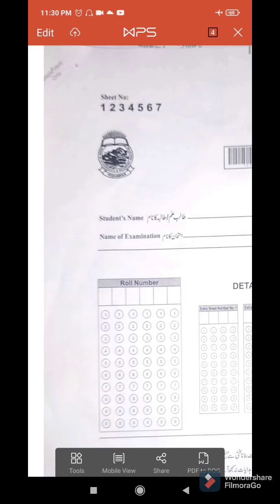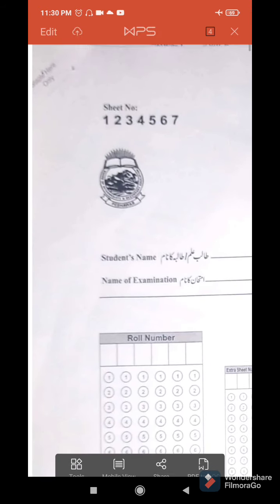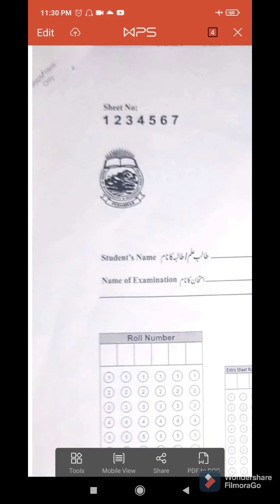Even if the invigilator, whoever is on duty, is stapling your paper anywhere else, you have to tell them that no, they have to staple your paper only here, where it is written staple here only. So you have to find the place where it is written staple here only, and there you have to staple only. You have to be very careful about the things, and everything is actually mentioned on the paper. You have to be vigilant. You have to observe things.